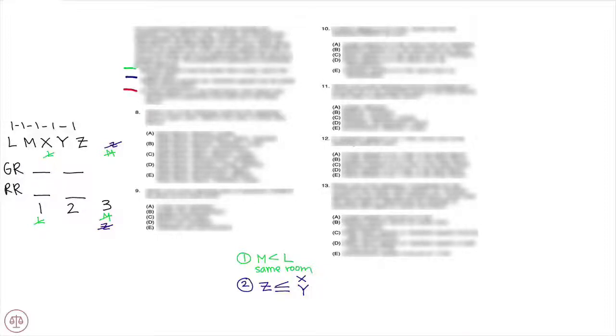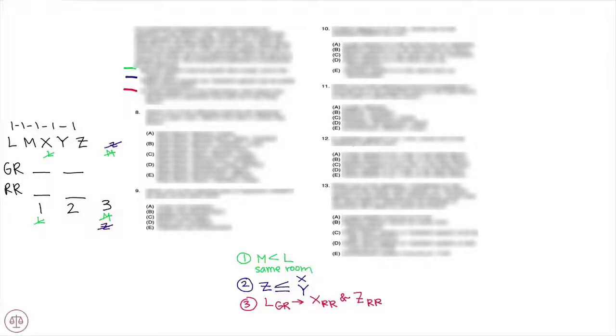If L's speech is in the gold room, then X's and Z's speeches must both be in the rose room. Alright, so if L is in the gold room, then X is in the rose room, and Z is in the rose room. Contrapositive, X is not in the rose room, and remember, each one of the speakers will be giving a speech in one of the rooms.